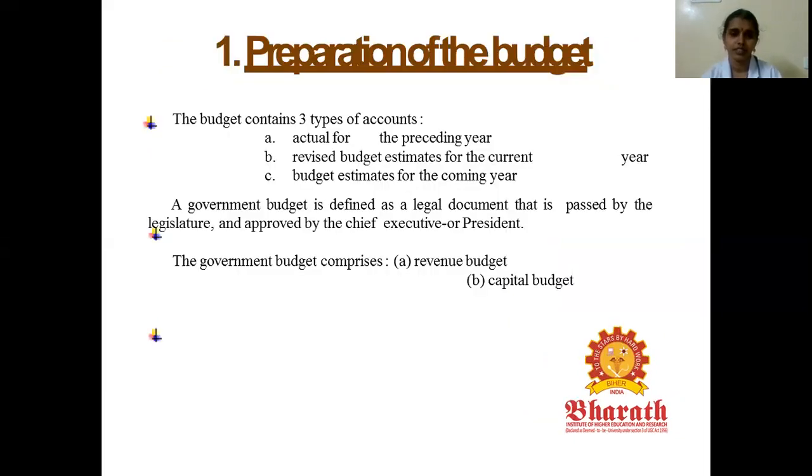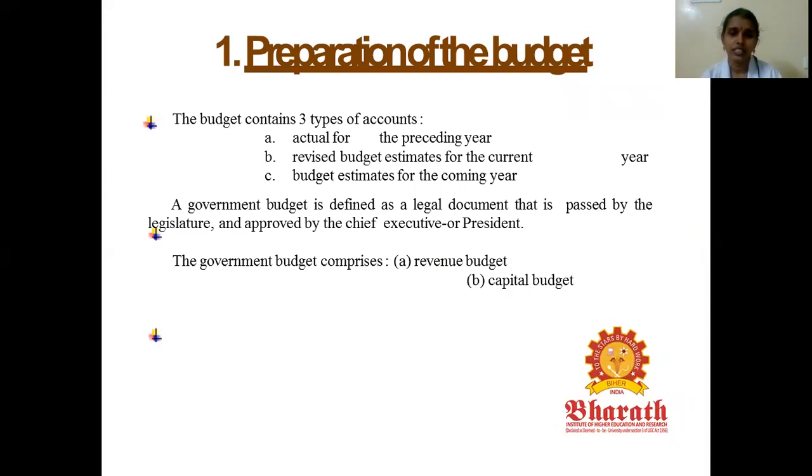Preparation of budget. The budget consists of three types of accounts: actuals for the preceding year, revised budget estimates for the current year, and budget estimates for the coming year. For example, if this is the year 2021, these are the actuals for 2020, the revised budget for the current year 2021, and the budget estimates for the upcoming year, 2022.